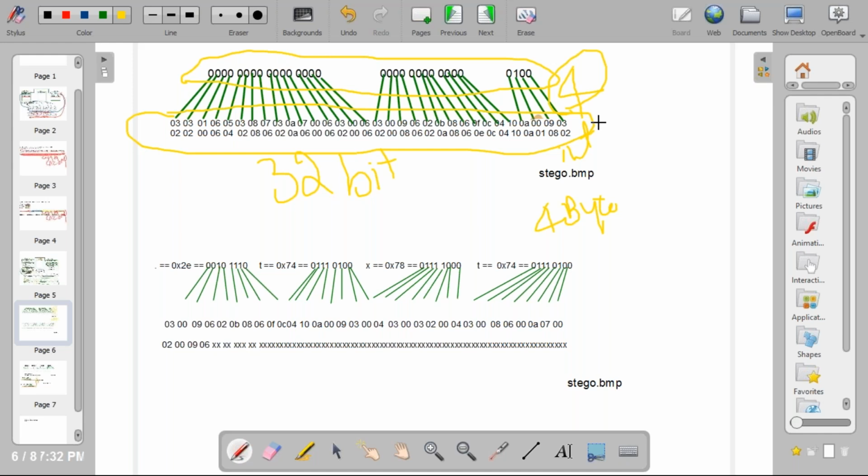Okay, that is what we need to do next. So that is the size of extension. Okay, fine. See the next one.